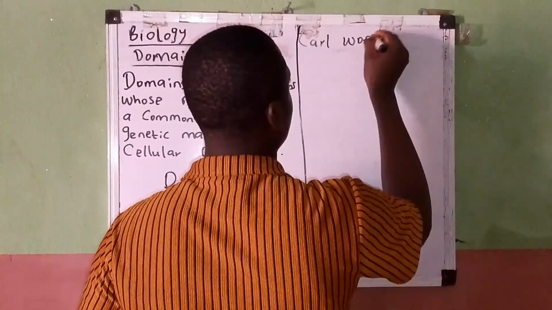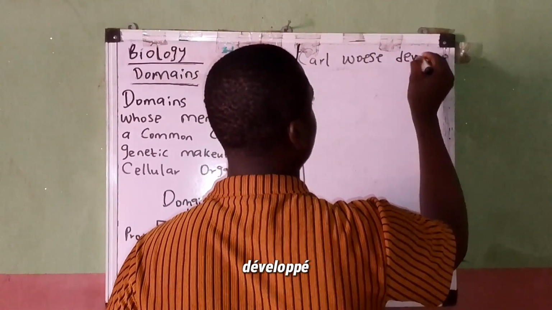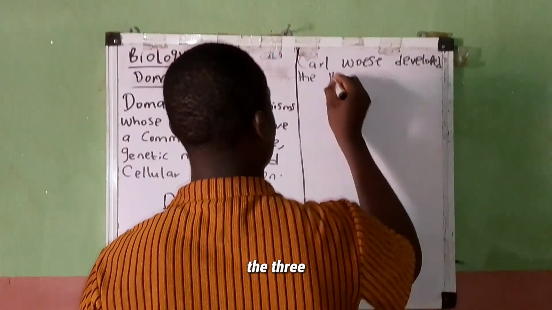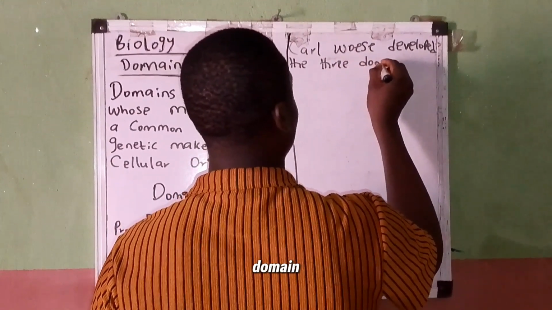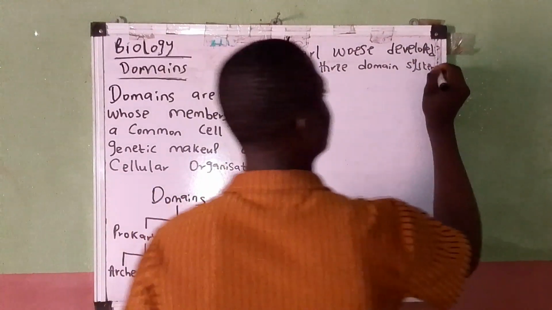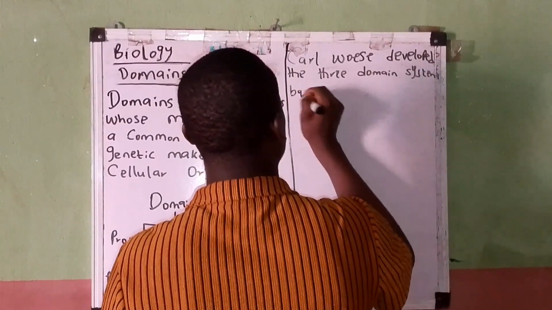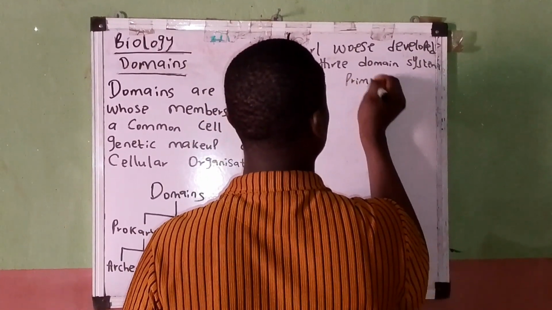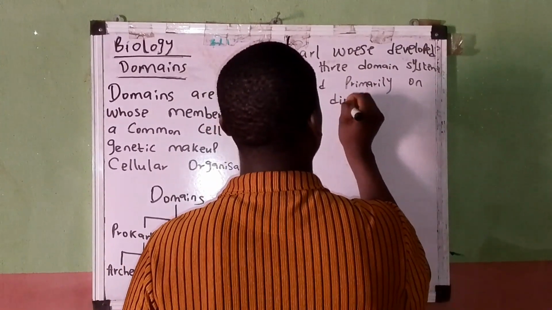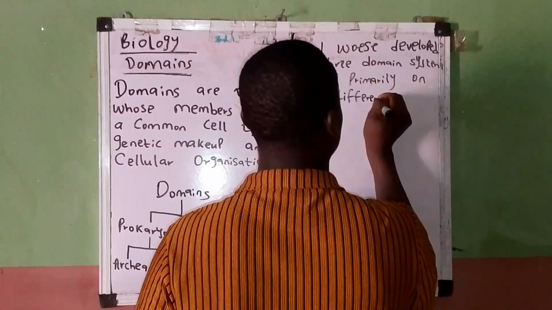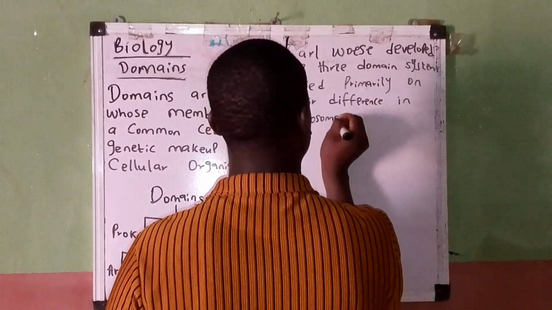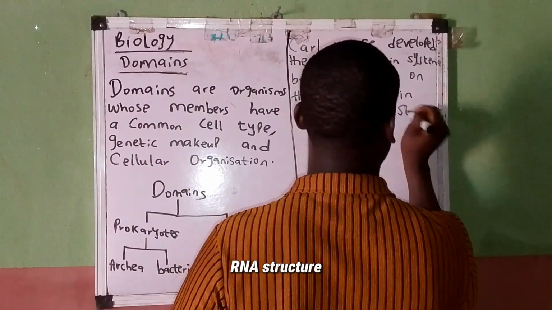Woese developed the three-domain system based primarily on their difference in ribosomal RNA structure.